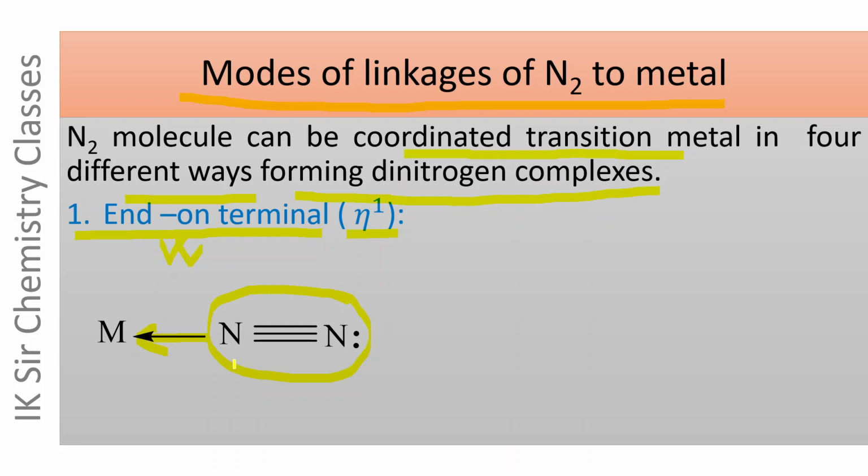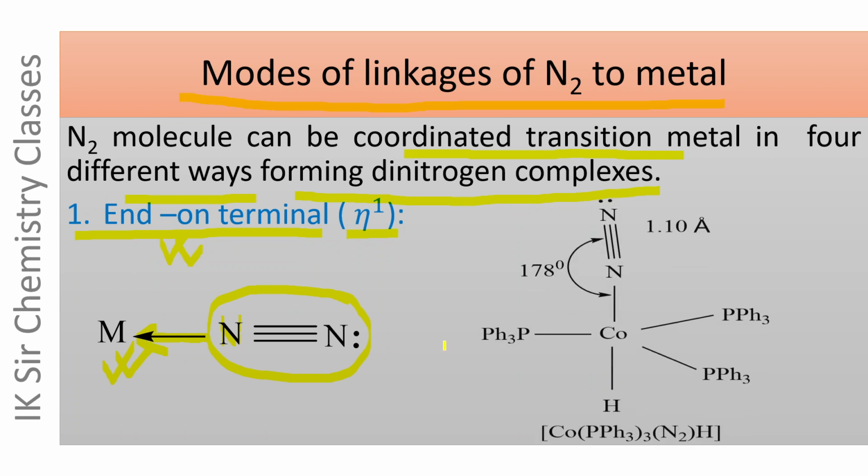The number of atoms of a ligand which are directly bonded or closely associated to the metal atom is called its hapticity. In this case, only one nitrogen atom of the N2 molecule is bonded or closely associated to the metal atom, and hence its hapticity is 1, which is denoted by eta 1. An example of such a complex is given here.